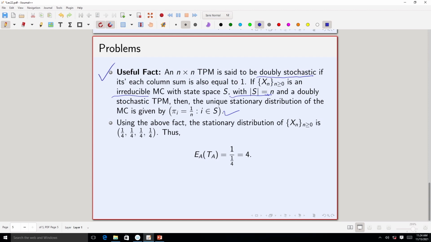Fine. Since we are in an irreducible setup as well as a finite Markov chain, we know that there exists a unique stationary distribution. But if you see that the transition probability matrix is doubly stochastic, then you do not have to do all those calculations of stationary equations. Right away you can say that the stationary distribution is 1 over the cardinality of the state space. If you do it, you will end up with the same result.